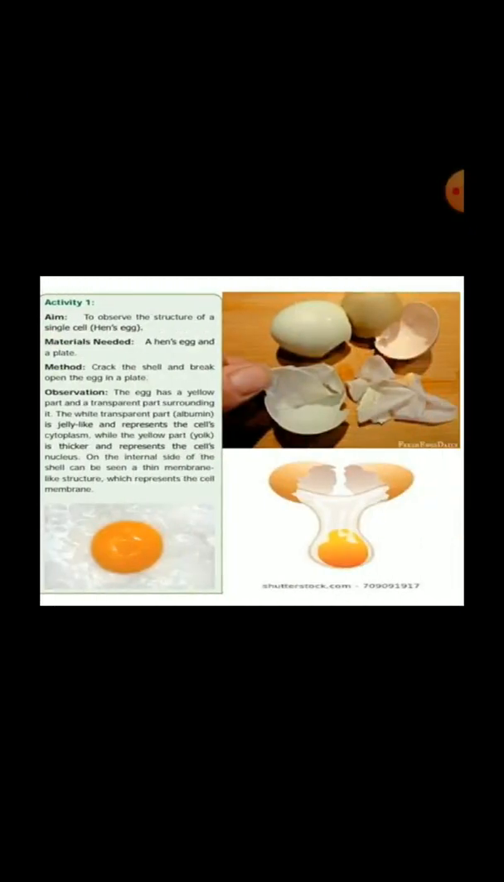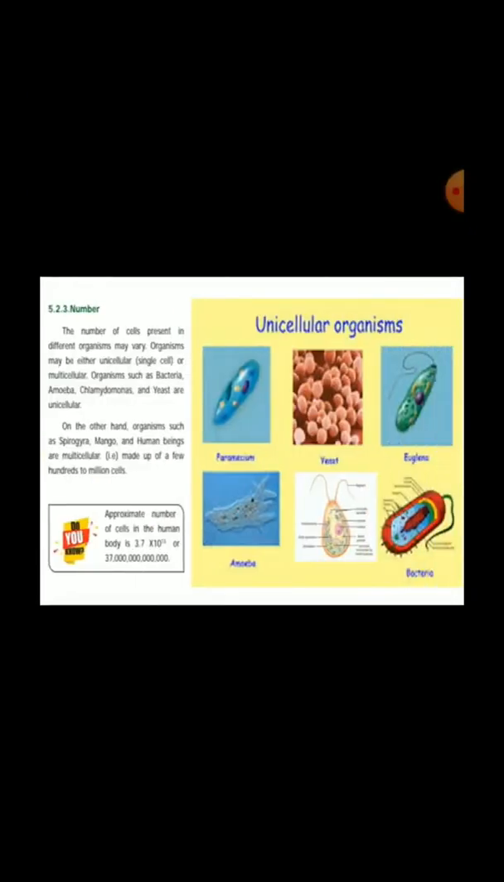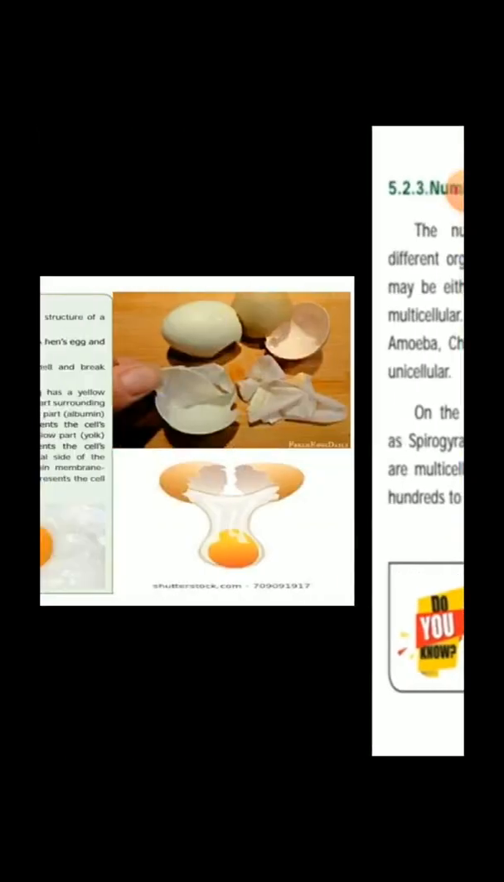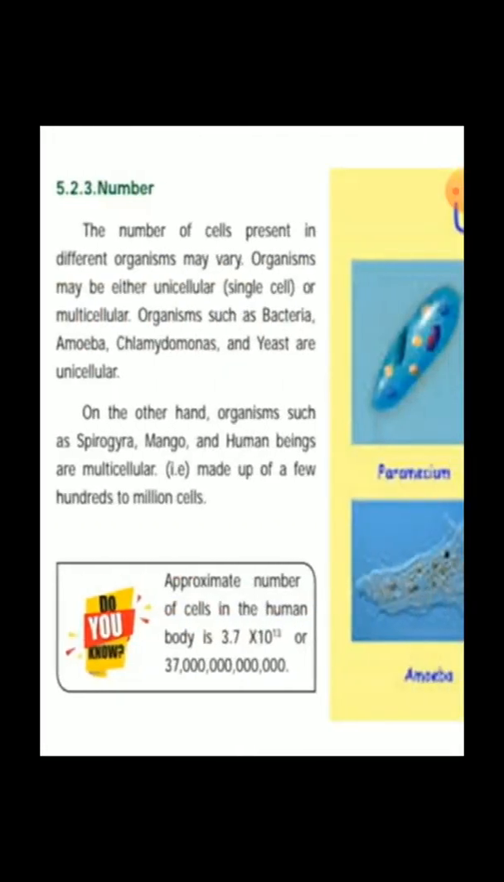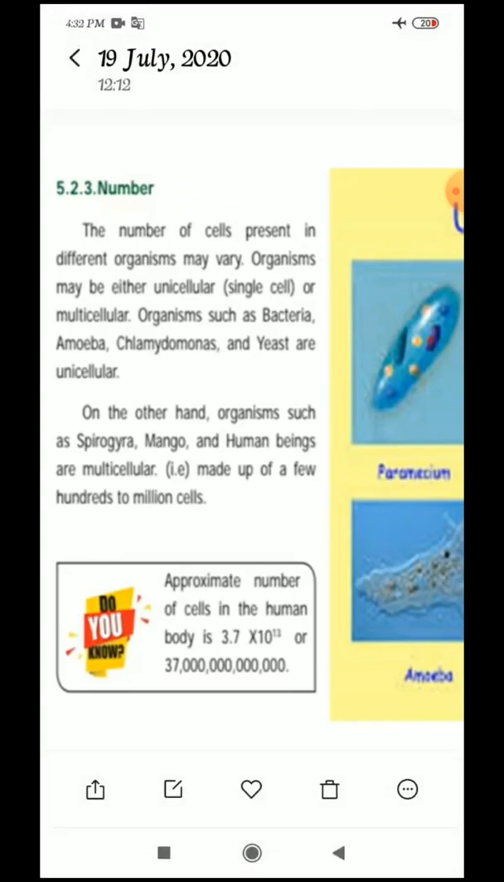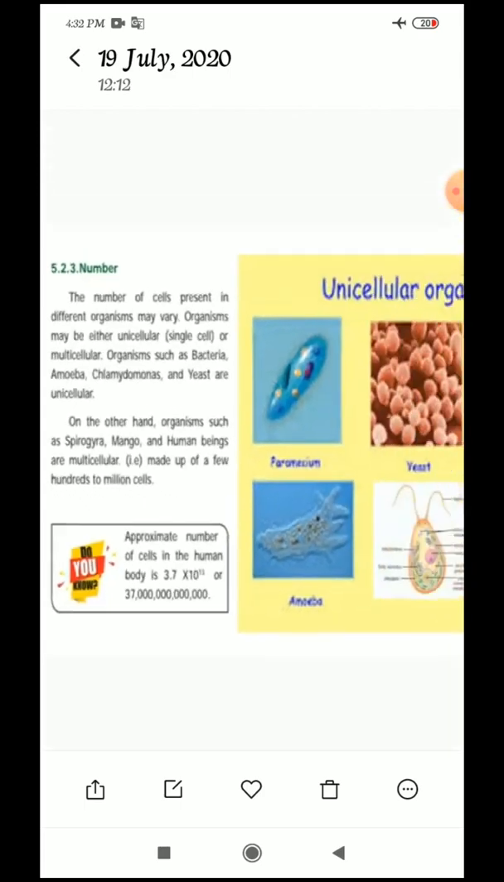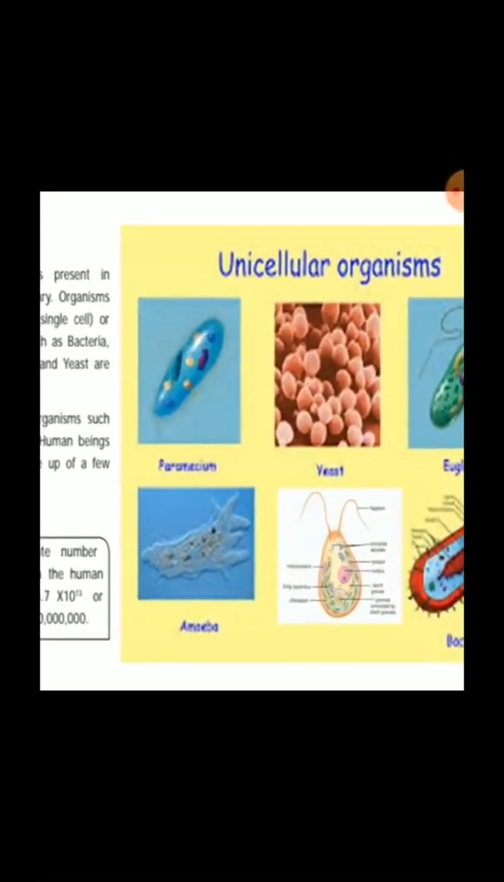Yes. Next one is the number. Next one is what, children? Number of cells. The number of cells present in different organisms may vary. Organisms may be either unicellular or multicellular. Organisms such as bacteria, amoeba, chlamydomonas and yeast are unicellular. On the other hand, organisms such as Spirogyra, mango and human beings are multicellular, made up of a few hundreds to million cells.